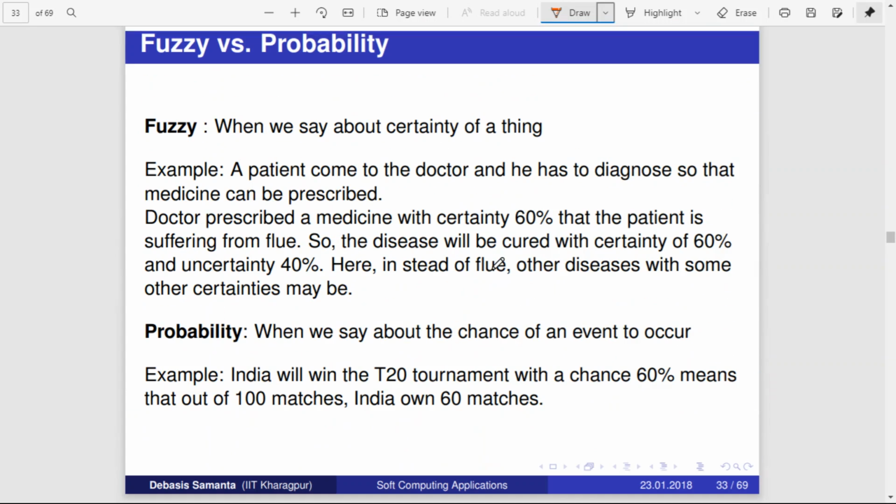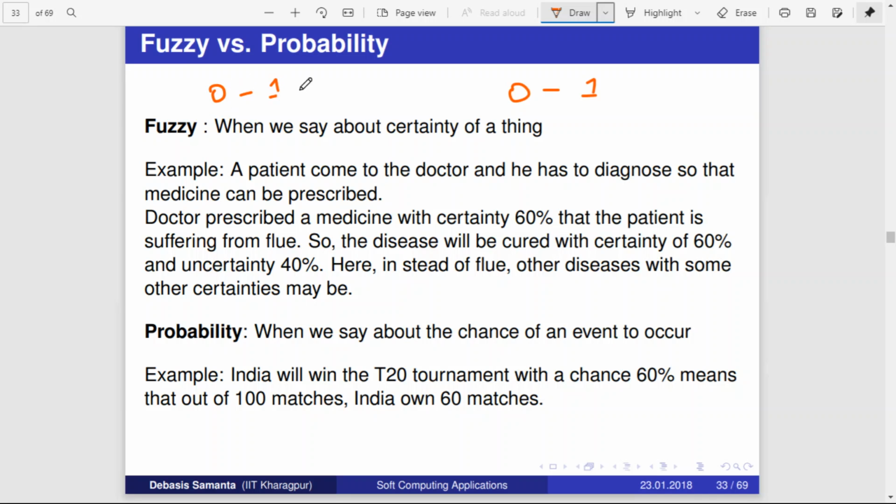Then let us try to understand the difference between fuzzy logic and probability. Fuzzy logic is not the same as probability. It is quite different from probability, but there is some similarity. Probability always takes values between 0 and 1. Fuzzy also always takes values between 0 and 1. But that doesn't mean that fuzzy logic is the same as probability. There is a lot of difference.